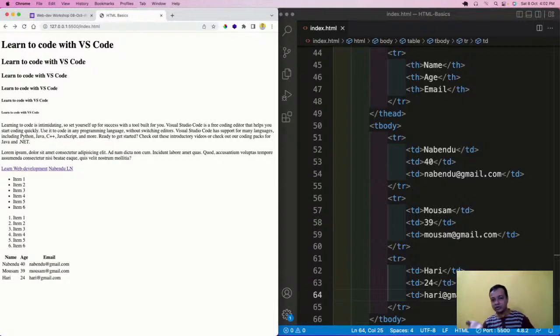Like in college also, you go and you give your name and all those things in a form. So that form is there: name, email. You type something in those text boxes and then you click on submit, and those data are taken and stored in the Facebook server in the US. So Facebook needed to take the data from you, and in HTML the data are taken through forms. That is what differentiates a web app like Facebook from something else.